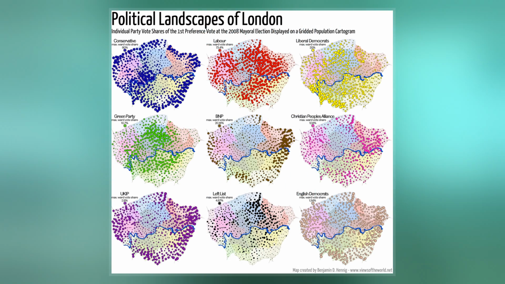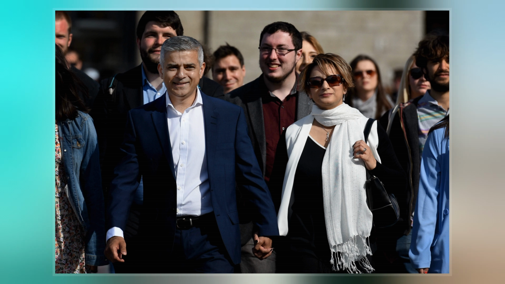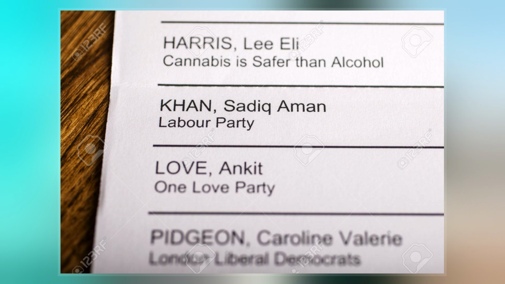The election was won by the Member of Parliament for Tooting, Sadiq Khan, a member of the Labour Party, who polled 56.8% of the votes in the head-to-head second round of voting over the MP for Richmond Park, Zac Goldsmith, a member of the Conservative Party. Goldsmith was more than 25% ahead of the next candidate in the first round of voting, as part of a record field of 12 candidates.